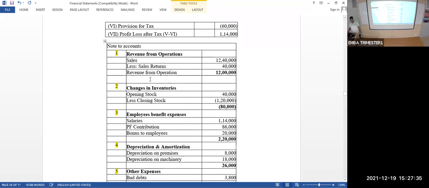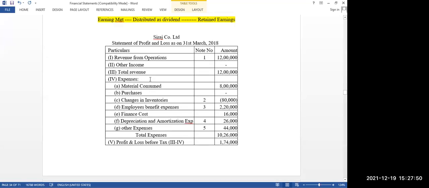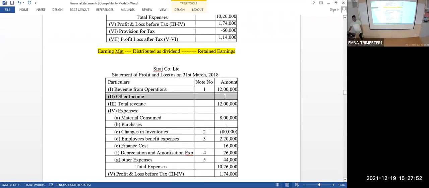In real time. Yes, these notes also. Notes to accounts are also a part of the financial statement only. Okay. Right. Then we need other income.